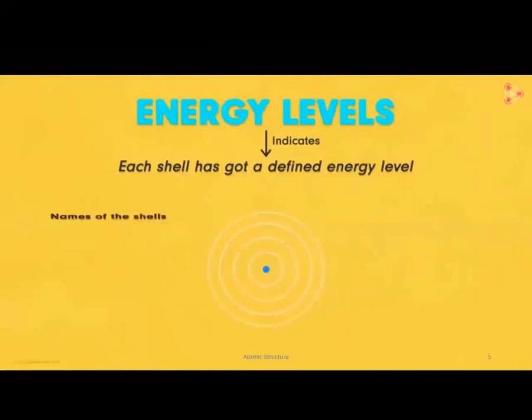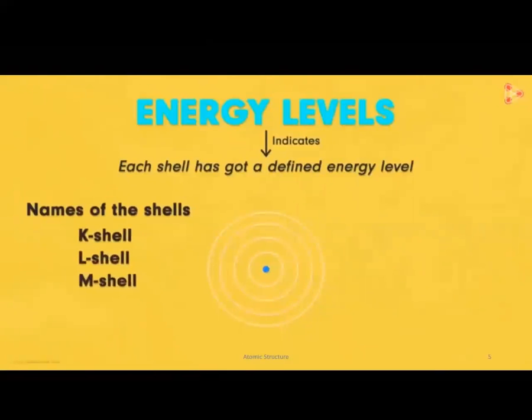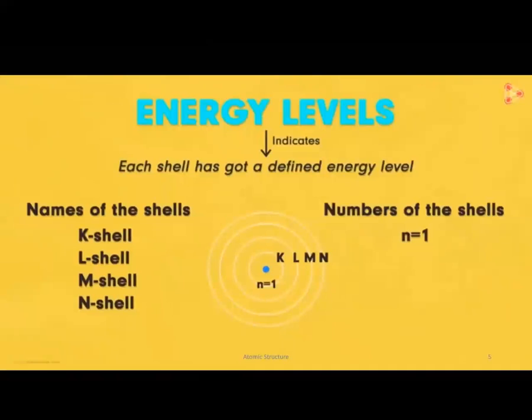And how do we name these shells to indicate their position? It's simple. Beginning from the one near the nucleus, we name them as the K shell, L shell, M shell, N shell and so on. Yes, K, L, M, N and so on. And what if we want to number them? In that case, we use the letter n in lowercase and write them as n equals 1, n equals 2, n equals 3 and so on, beginning from the one next to the nucleus. So we can name them alphabetically or we can even number them.